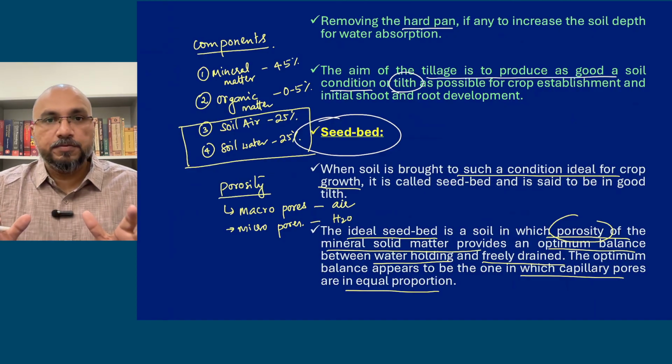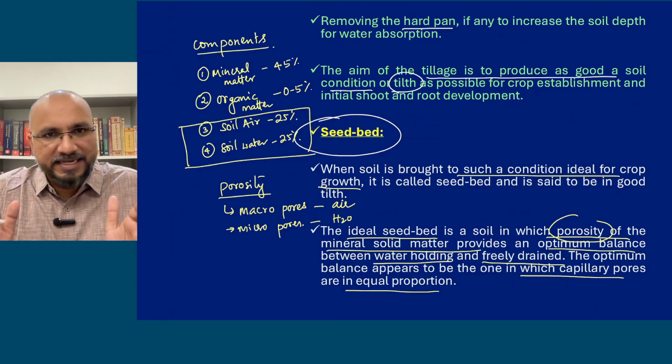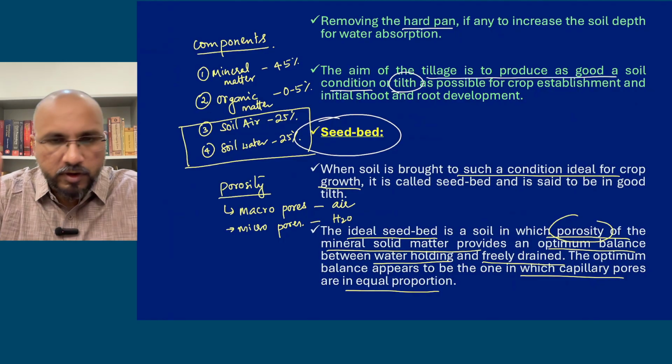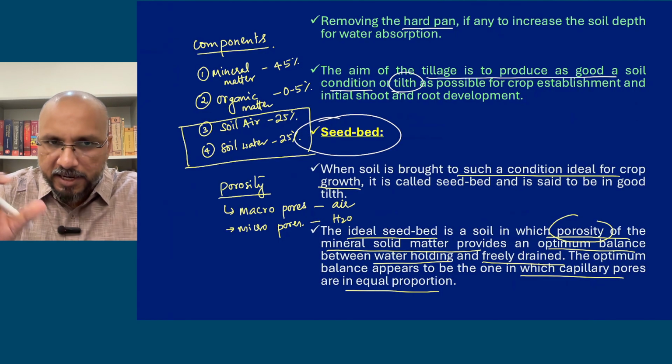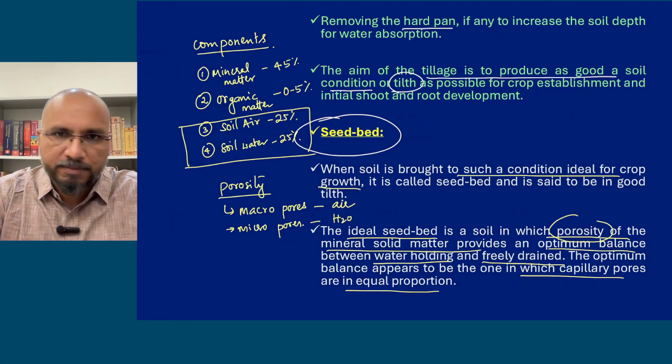All right, so now we have understood tillage. In the next video we will go for the modern concept of tillage, that is minimum tillage and zero tillage, which are part of conservation tillage. We will discuss that further.